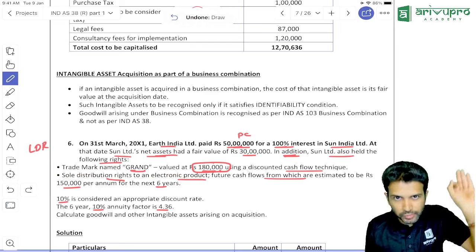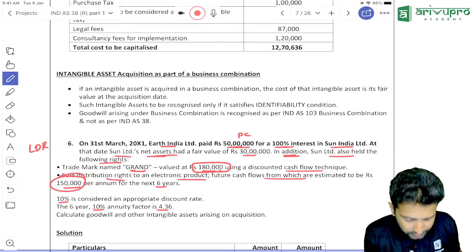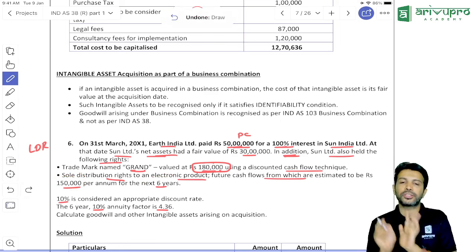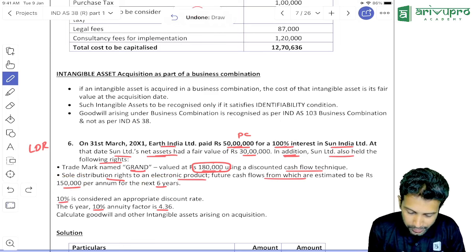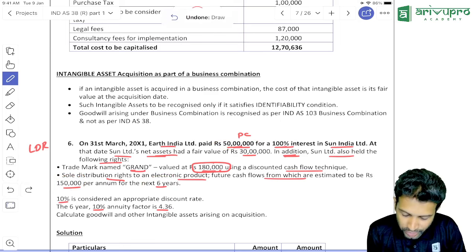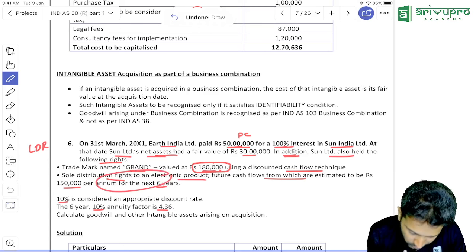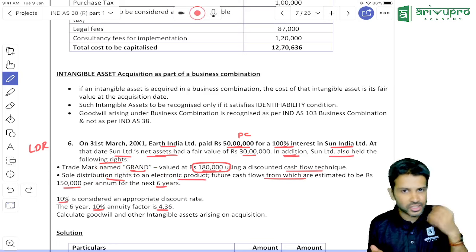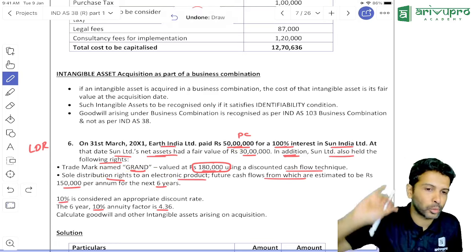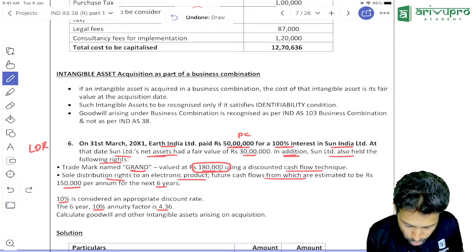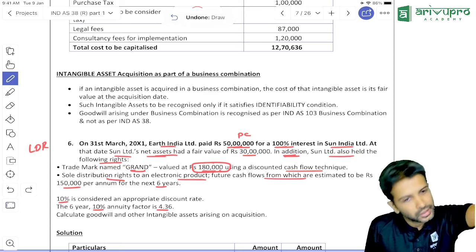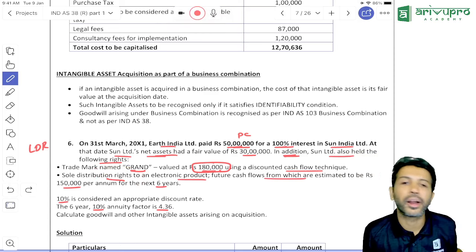Has Earth paid 50 lakh rupees only for these net assets or also considering these distribution rights? Because the selling company has these distribution rights, they would have paid 50 lakh rupees. Should we ignore the distribution rights for our goodwill calculation or consider? Consider this also.